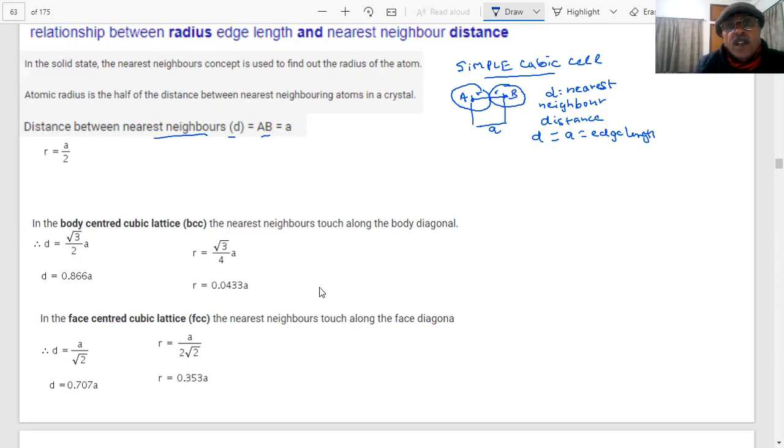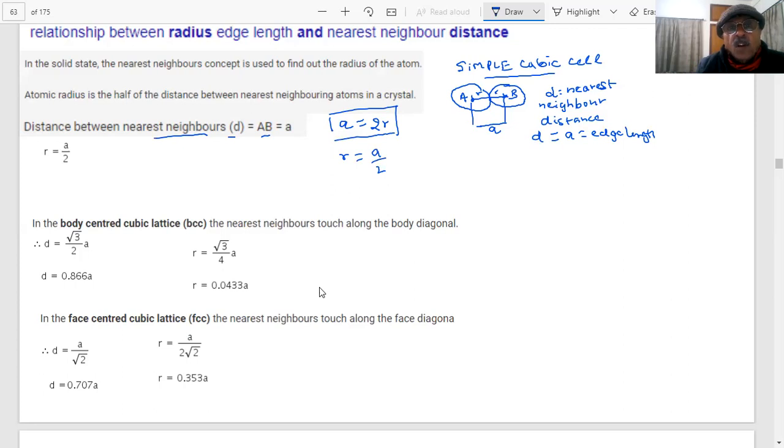And you know what is the relationship between A and R? Tell me what is the relationship between A and R, students. For simple cubic, very important. A is equal to 2R. Okay. A is equal to 2R, students. So R is equal to A by 2.